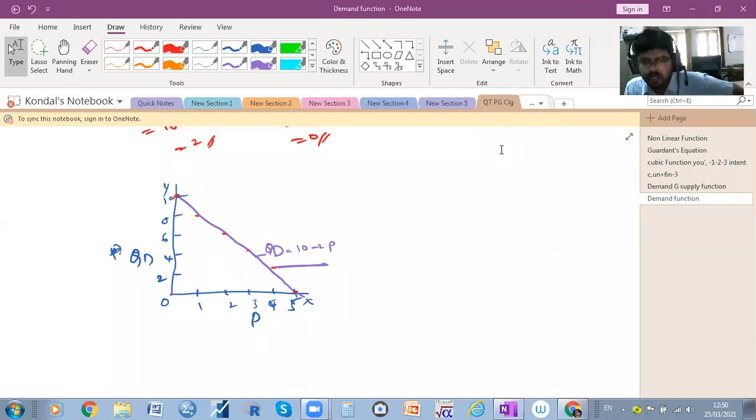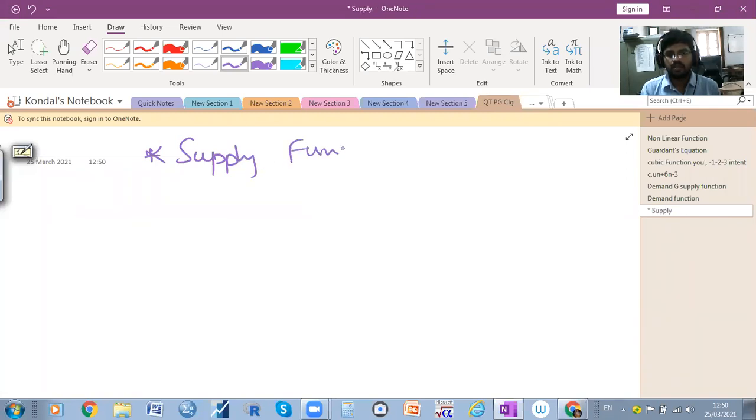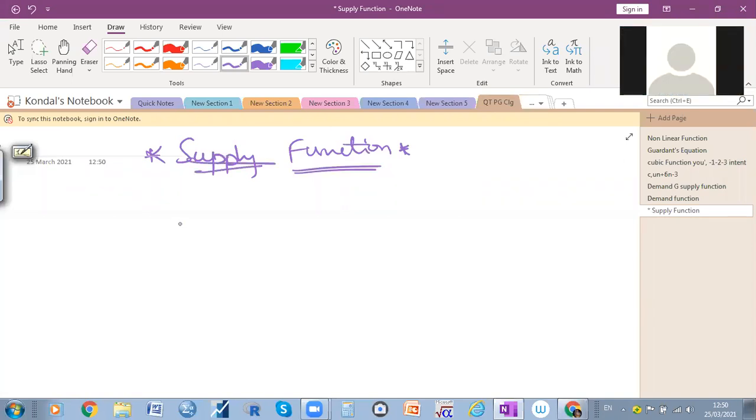Okay, so then we will go to the next one, that is the supply function. What is meant by supply function? The relationship between supply and price. Supply and supply deciding factors. Yes, the supply function refers to the relationship between supply and its determinants.